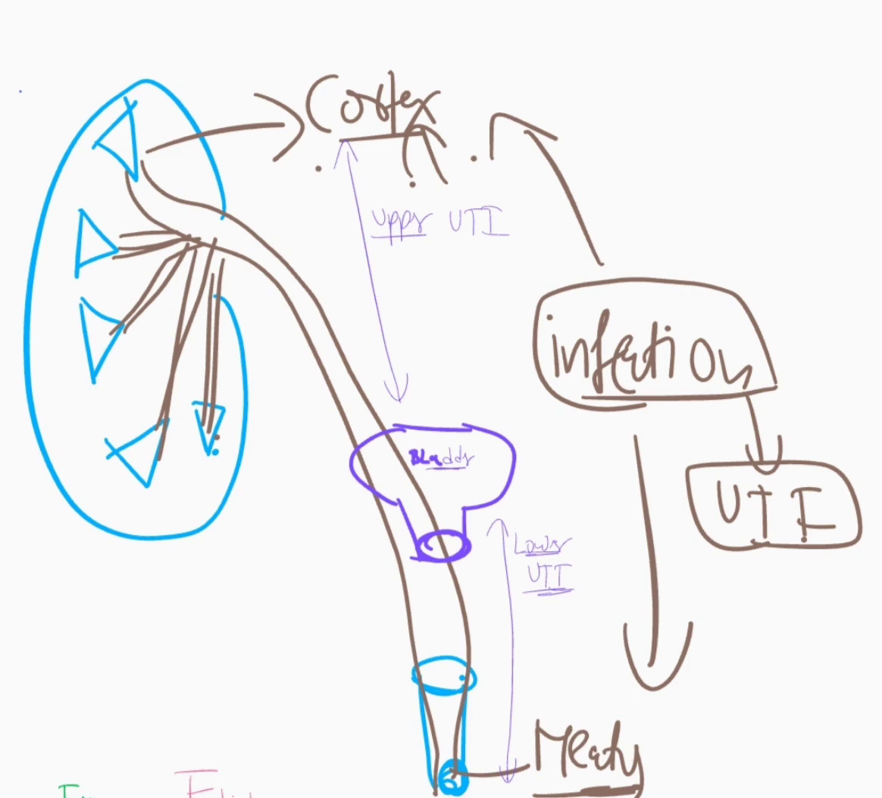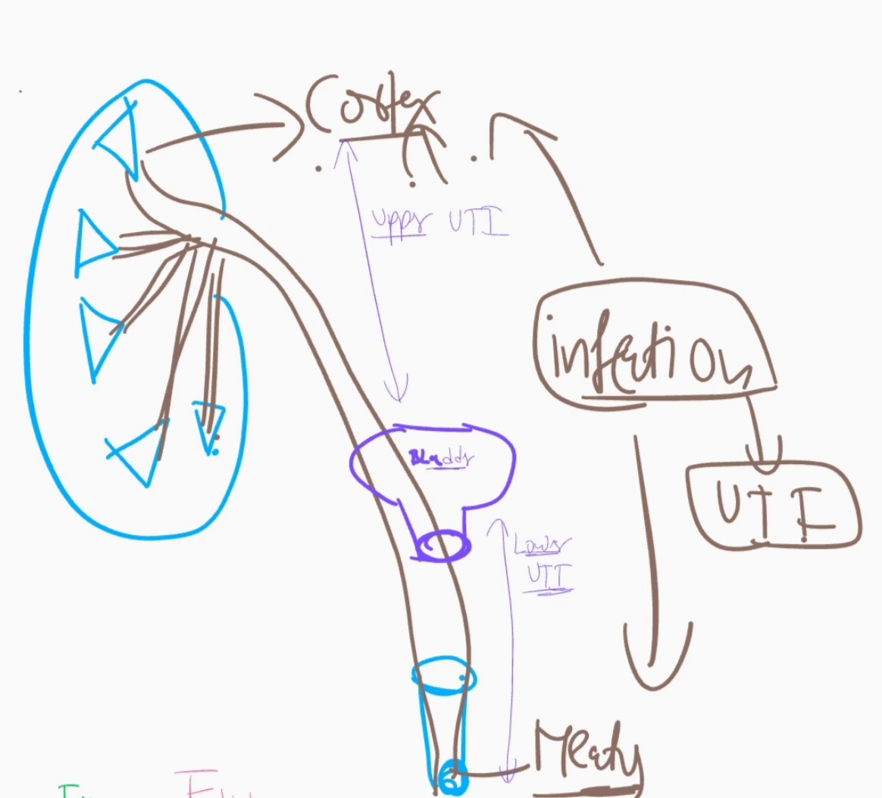Then, there is a special type of UTI called catheter associated UTI. CAUTI is the most common type of healthcare associated infection, and it is because of the indwelling urinary catheter, which is the most important risk factor.